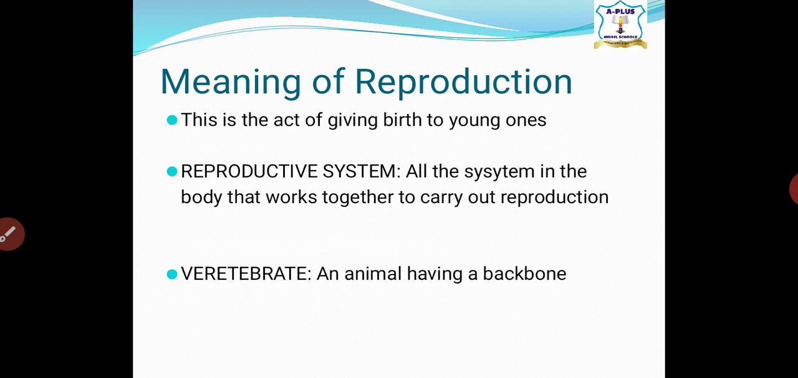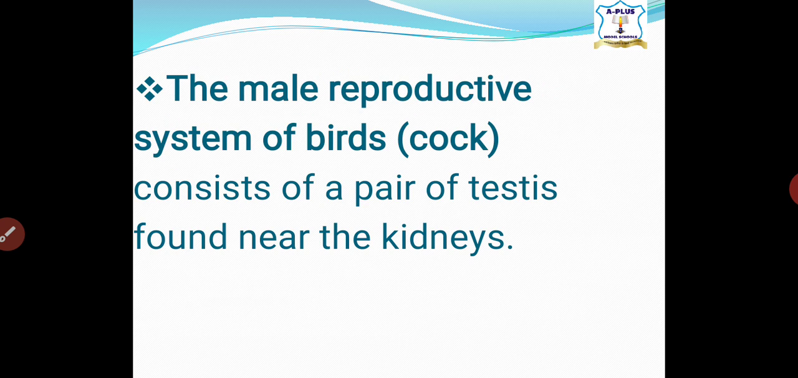Let's talk about vertebrate. Vertebrate is an animal with a backbone. Any animal that has a backbone is called vertebrate. Now, we want to talk about reproductive system in vertebrates.